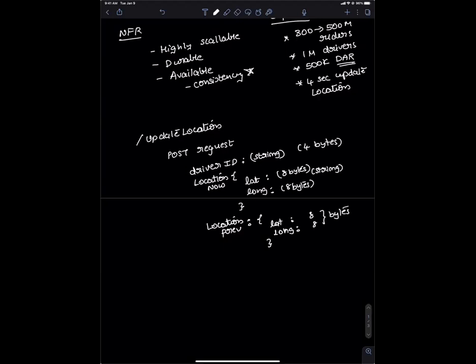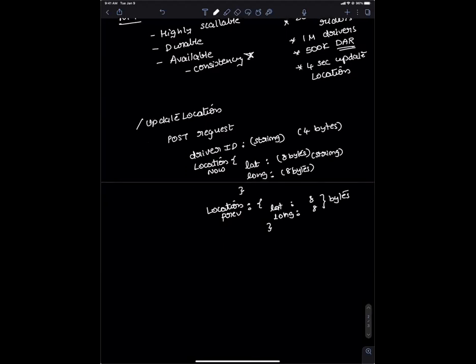So in total, 8 times 4 is 32, plus 4 is 36 bytes. Let me just put it like 40 bytes in total. Every 4 seconds the driver is sending 40 bytes of data to the backend.